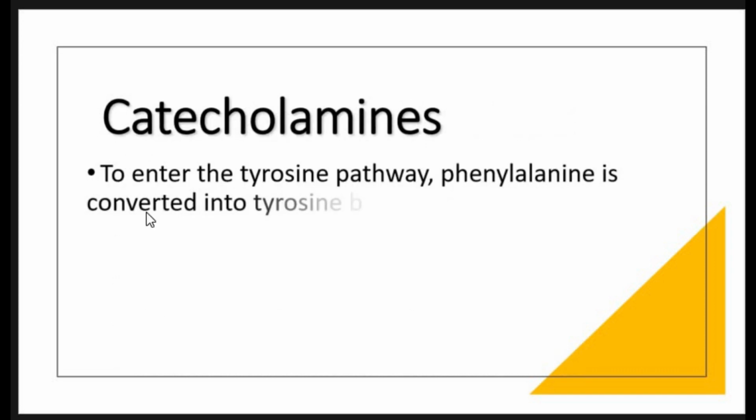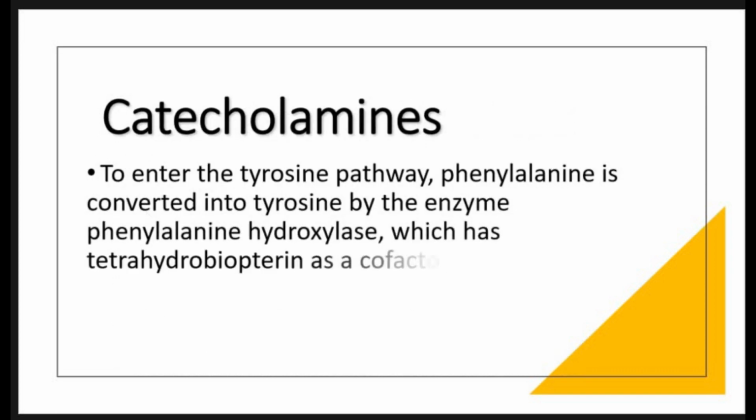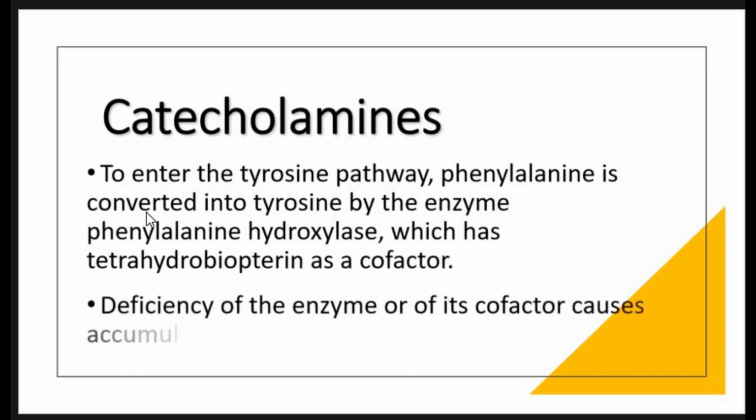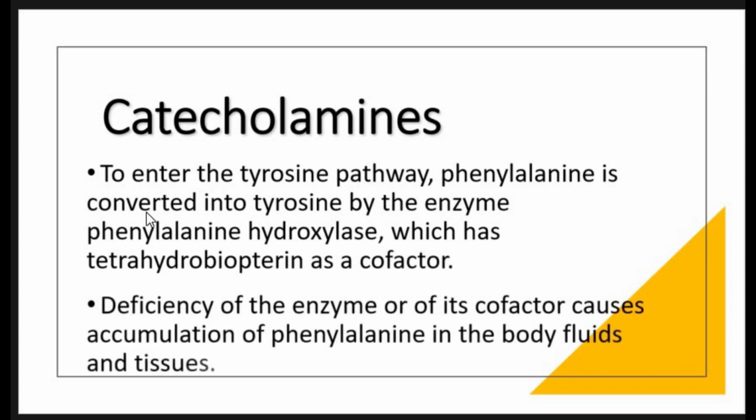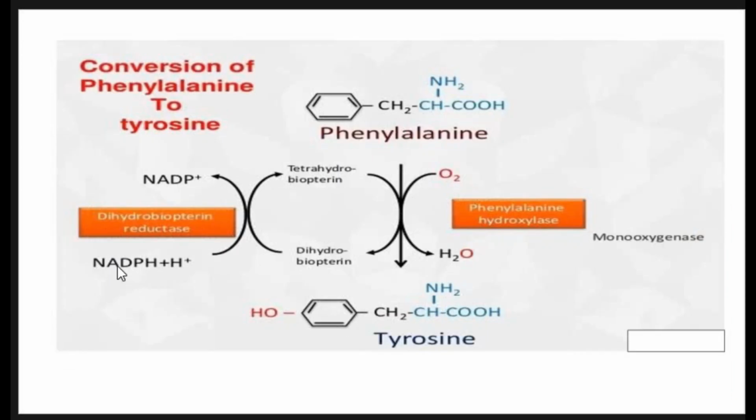If we start the pathway from tyrosine, to enter the tyrosine pathway, phenylalanine is first converted into tyrosine by the enzyme phenylalanine hydroxylase, which has tetrahydrobiopterin as a cofactor. If this enzyme or the cofactor is deficient, then phenylalanine will accumulate in the body tissue and there will be less production of tyrosine. This is the summary of the reaction.